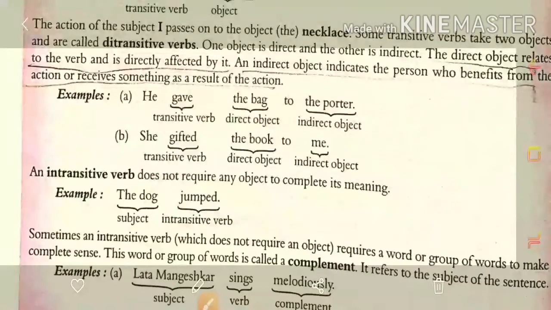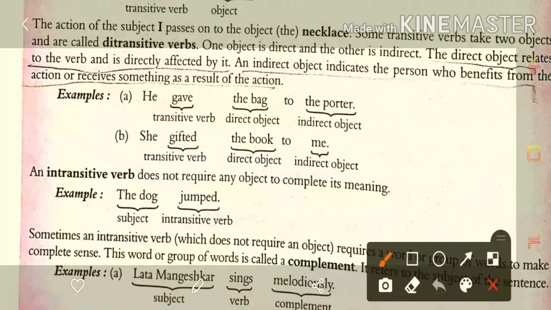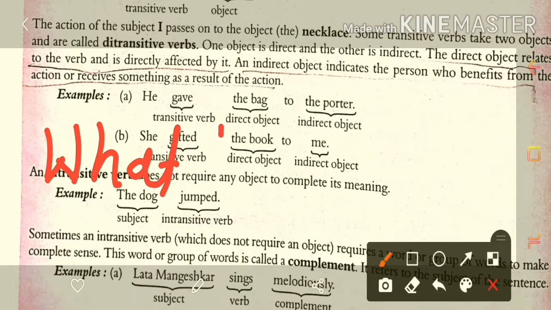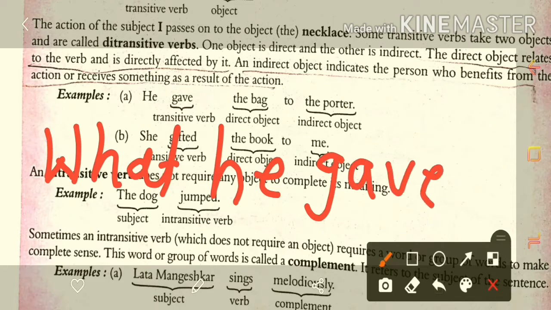Now to identify the direct object, there is a small, very short and easy hint. If we ask the question with 'what', meaning what did he give? What did he give?